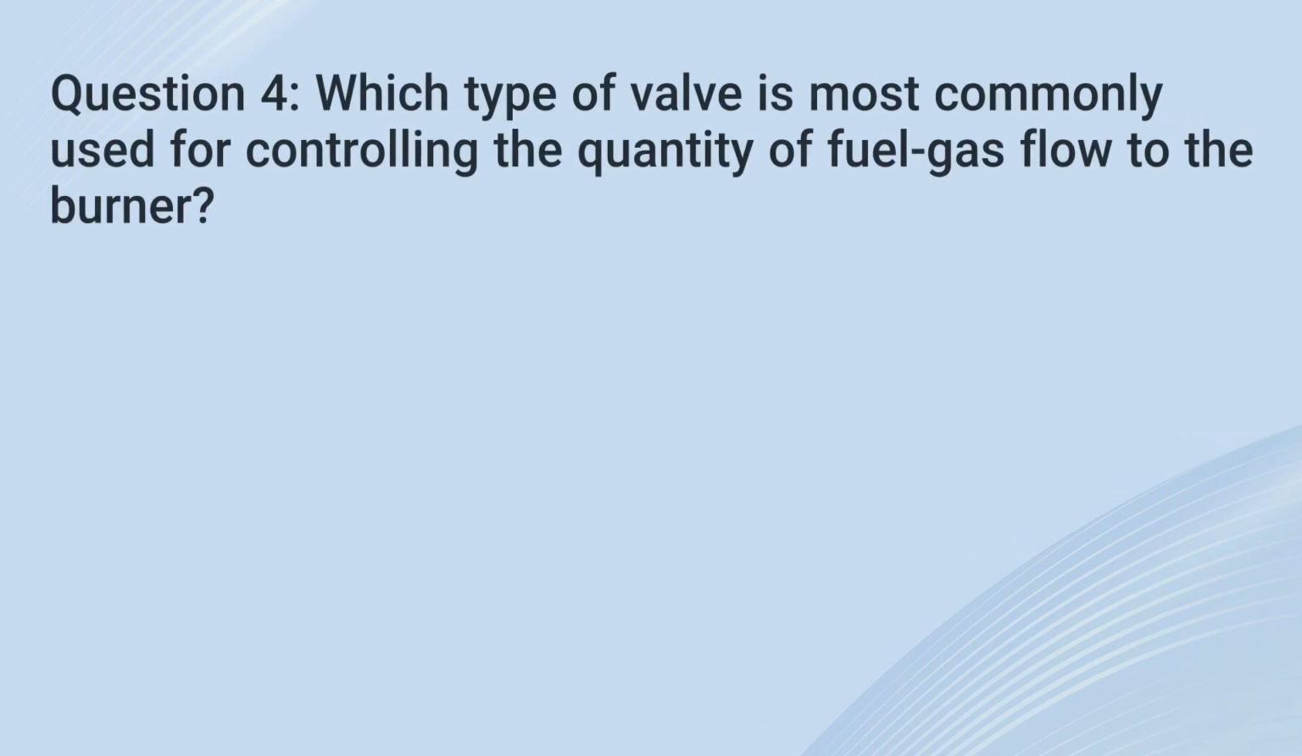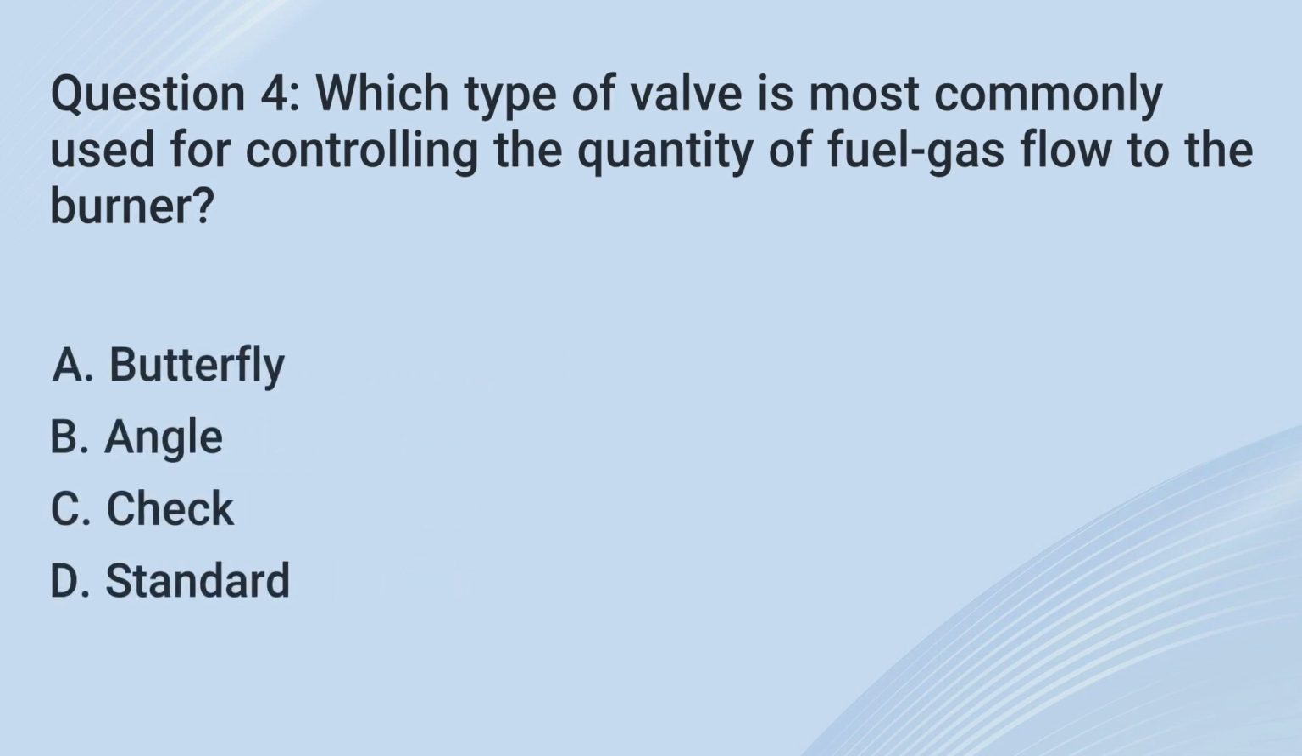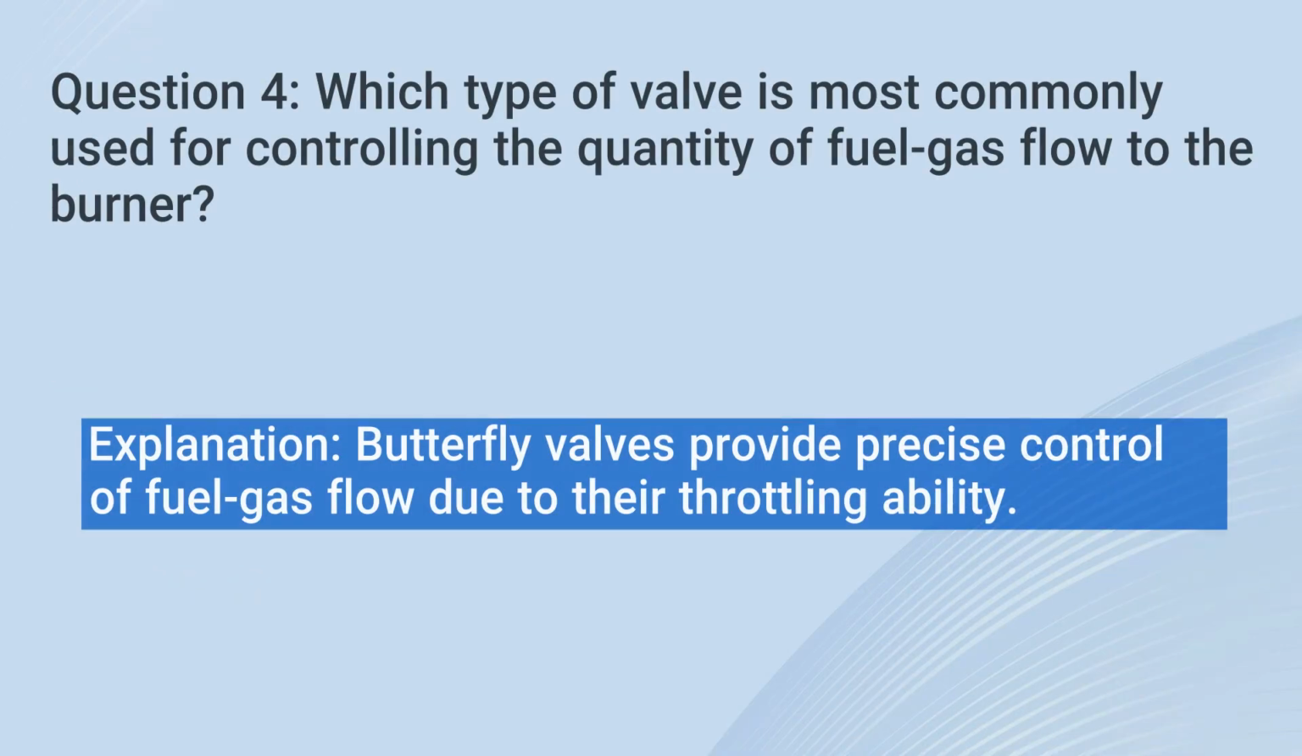Question 4. Which type of valve is most commonly used for controlling the quantity of fuel gas flow to the burner? A. Butterfly. B. Angle. C. Check. D. Standard. The correct answer is A. Butterfly. Explanation: butterfly valves provide precise control of fuel gas flow due to their throttling ability.